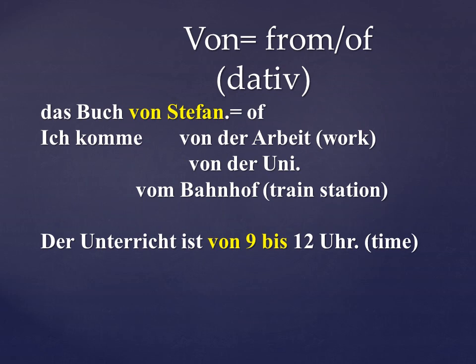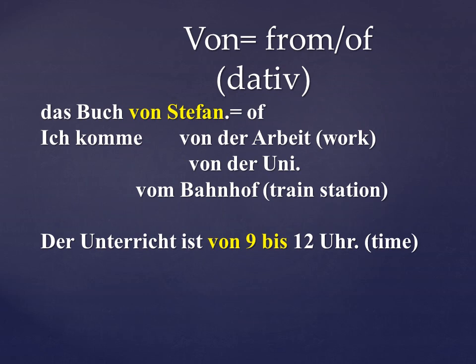So here von means, if you observe, the nouns Arbeit, Uni and Bahnhof, these are enclosed places. A place which is enclosed, closed. So we use von. This is also a hint: if there is an enclosed area and you are coming out of that, then von. Von der Arbeit, workplace, von der Uni, enclosed area. Vom Bahnhof, enclosed. The train station is enclosed, there are four walls. So you are coming out of that, von. So this is another way of understanding this concept.